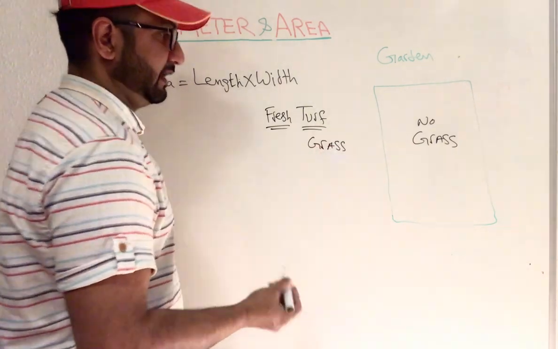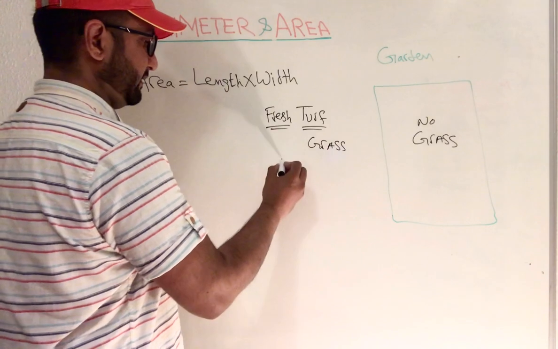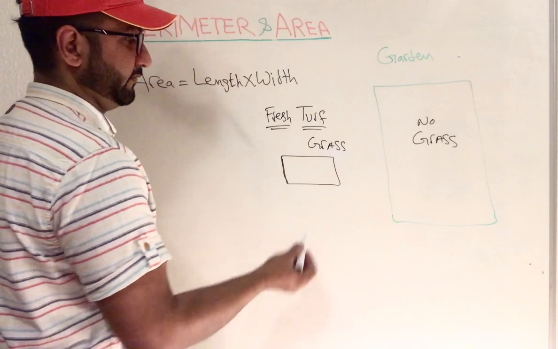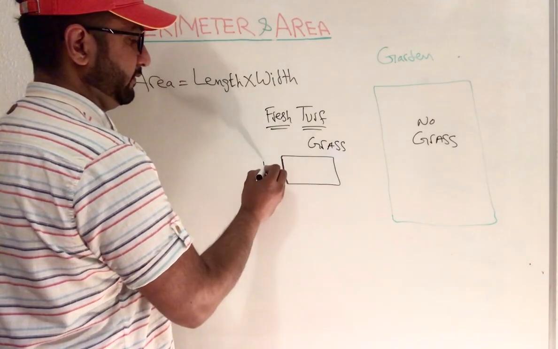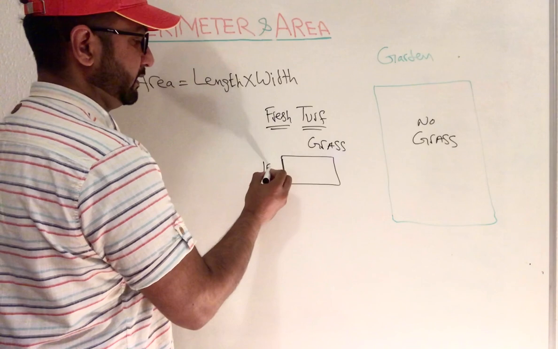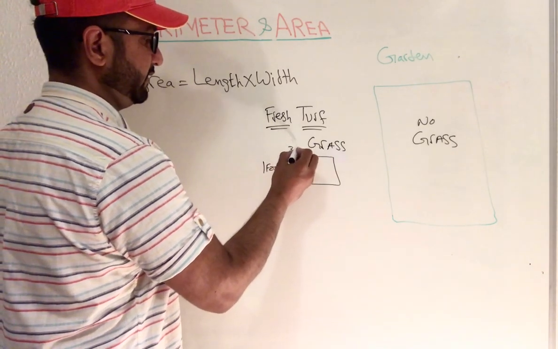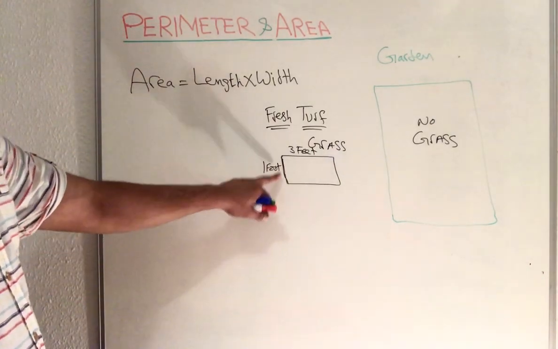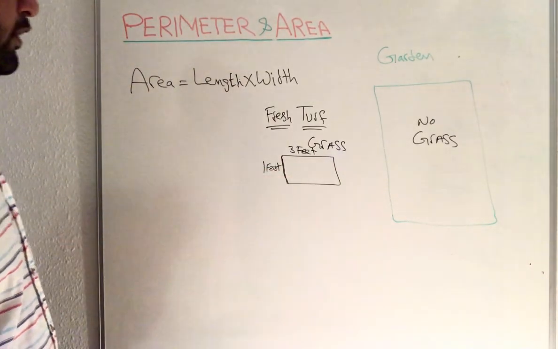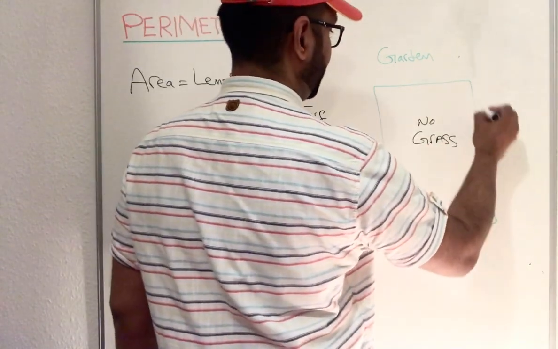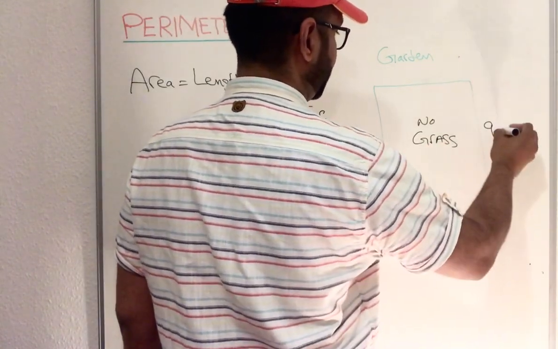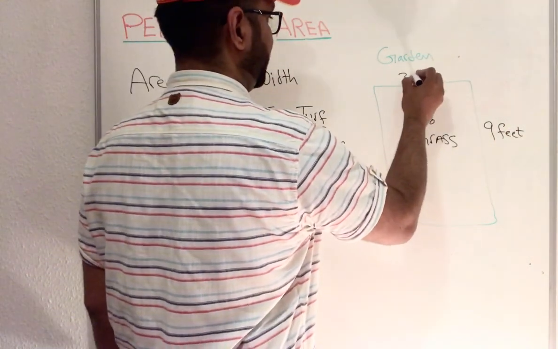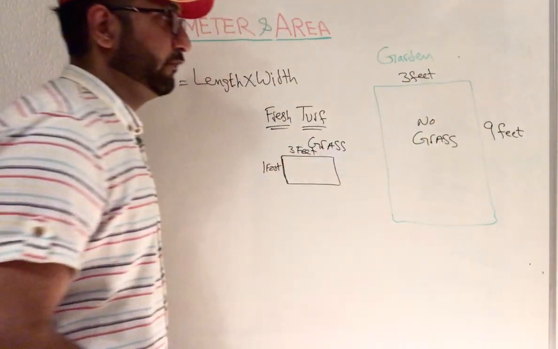Patches of grass in different shapes. So they said a turf has been given in a different shape. There is 1 foot, that's the width, and 3 feet long. Now here we have 9 feet as its length and 3 feet as its width.